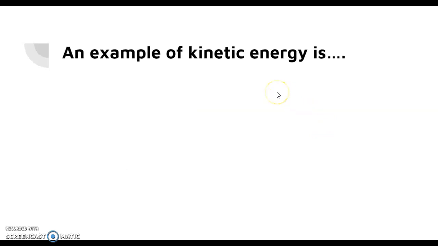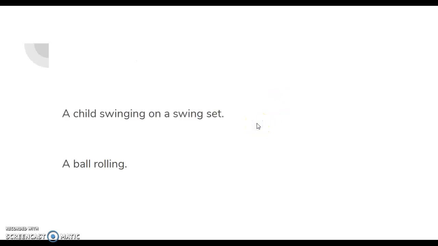An example of kinetic energy is, I'll go ahead and give you a few seconds to come up with an example on your own. And the examples that we came up with were a child swinging on a swing set or a ball rolling. Those are objects that are in motion.